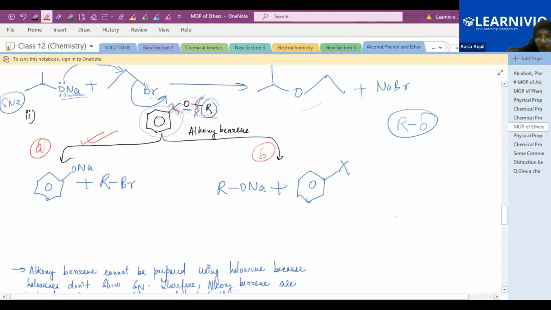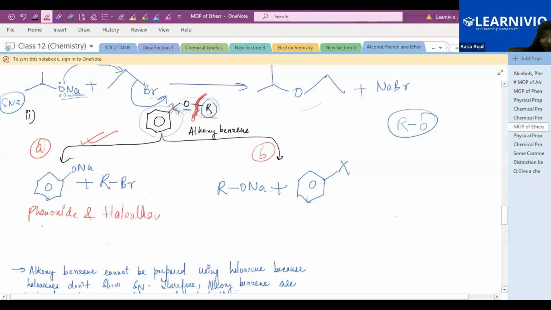Why is it correct? Because when you break this bond, the R group, the alkyl group, will form the haloalkane, and this group, benzene with oxygen linkage, will form the phenoxide ion, sodium phenoxide.